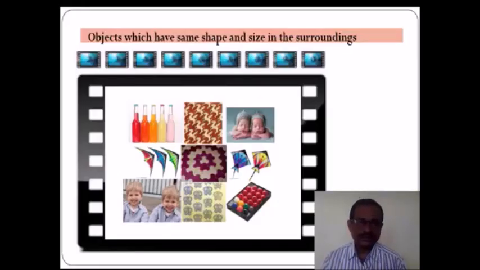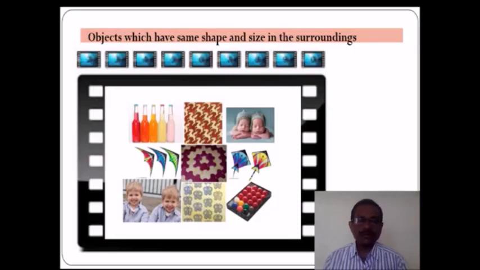Here is shown a picture. In that picture, there are objects which have same shape and same size in their surrounding, and they are told to observe the picture and discuss among themselves. Oh, there are same shape and same size.